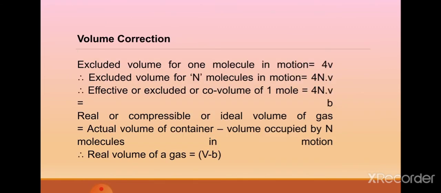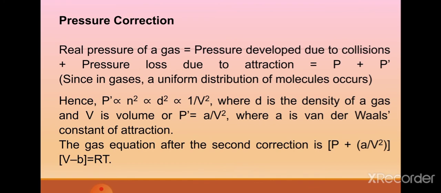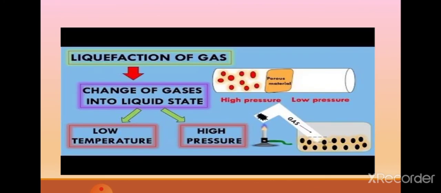So the modification we have done, we have seen volume correction and pressure correction. Now let's move on to the next topic, that is liquefaction of gases and critical temperature. I will discuss both topics in my next lecture, and maybe that will be the last lecture of this chapter. So whatever I have taught, go through it once, see the formulas, and try to do the numericals which are given after the topic in your book. Later on, I'll give you more questions on it.